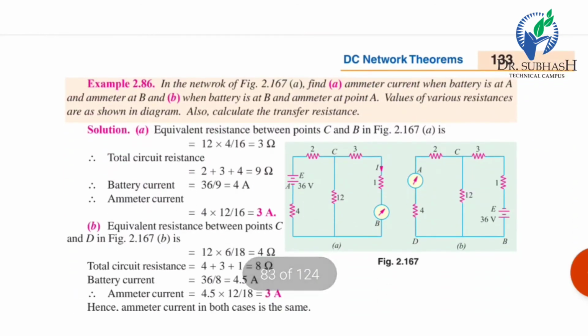So this is the example. In figure 2.167a, find the ammeter current when the battery is at A and the ammeter at B, and when the battery is at B and the ammeter at A. The values of various resistances are shown in the diagram. So first, the equivalent resistance between points C and B in figure A.